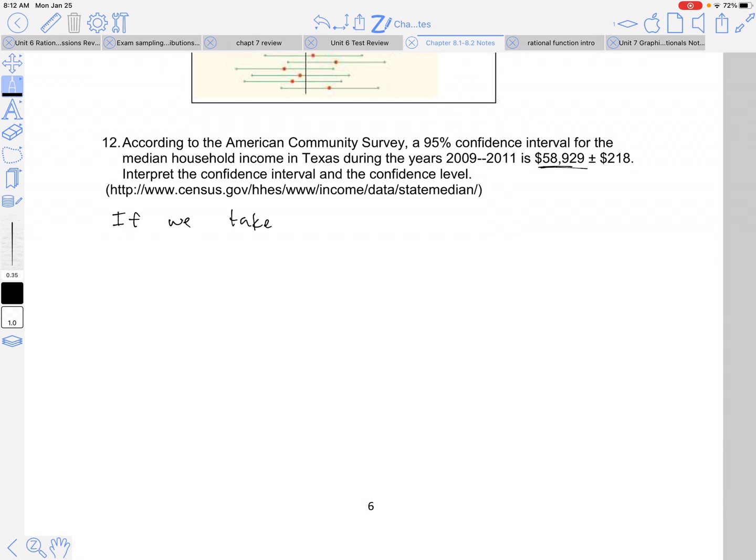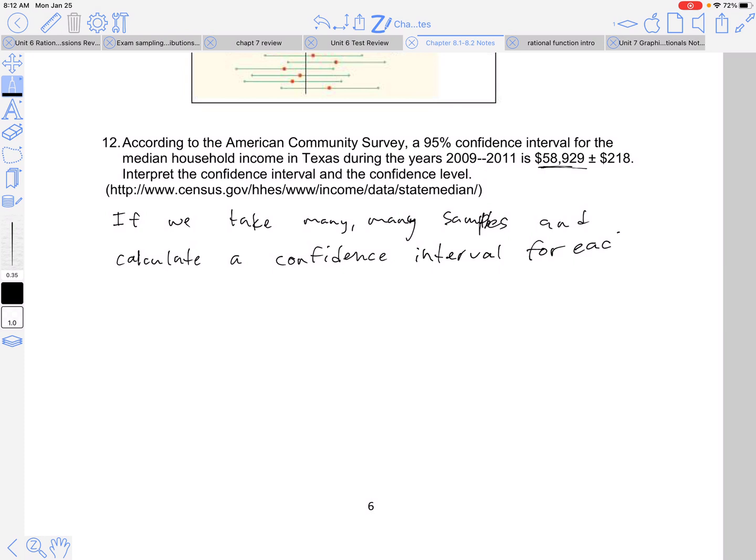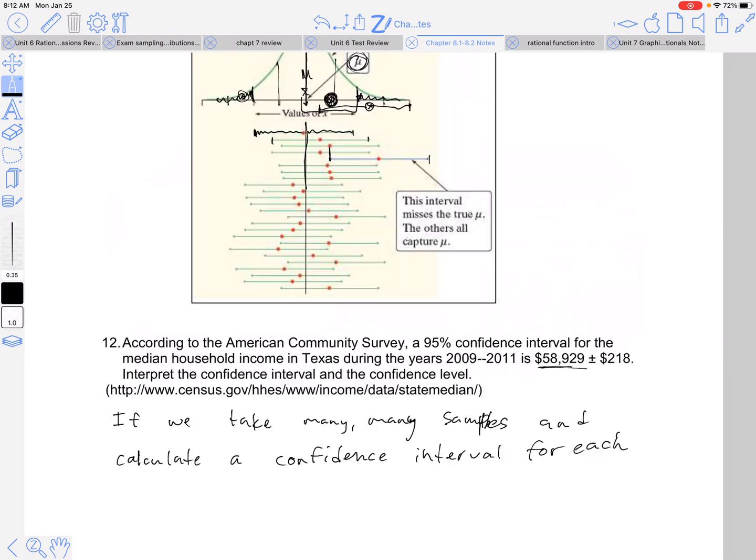So if we take many samples, and calculate a confidence interval for each point estimate, like we did up here.